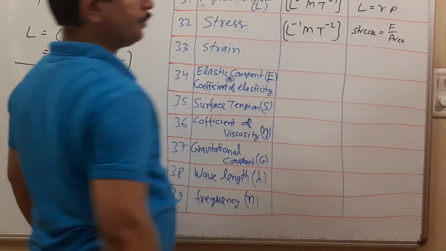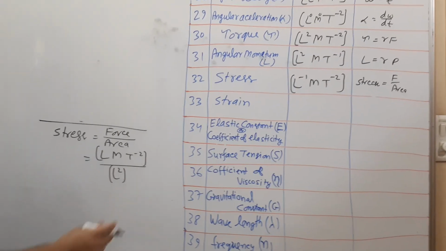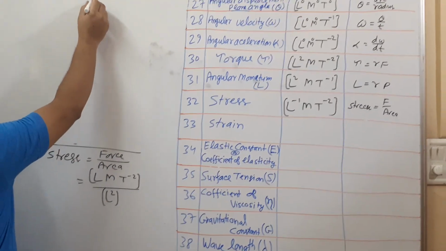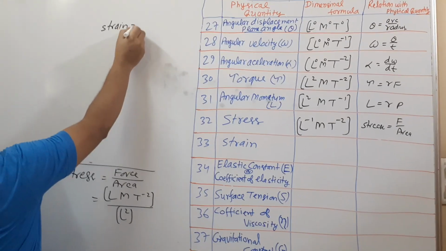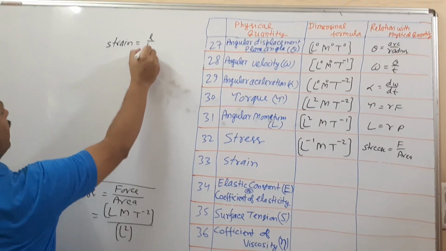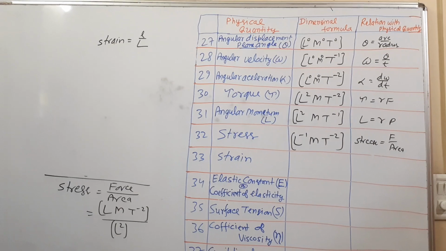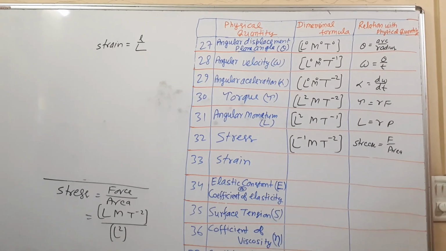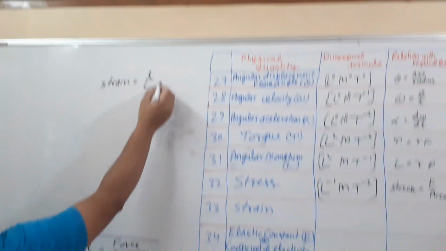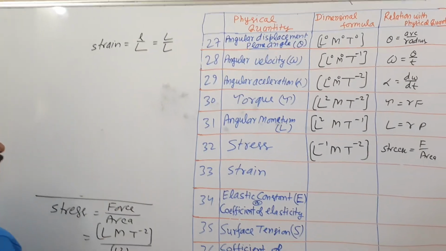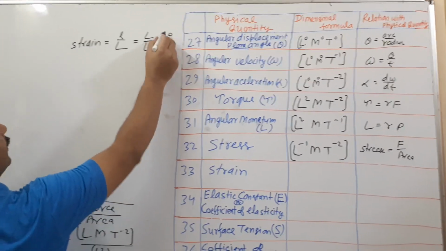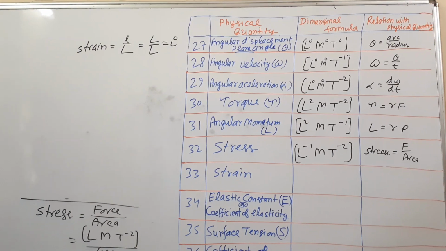Shear strain. Actually, strain is change in length upon original length, or change in area upon original area. Length upon length, L power 0.